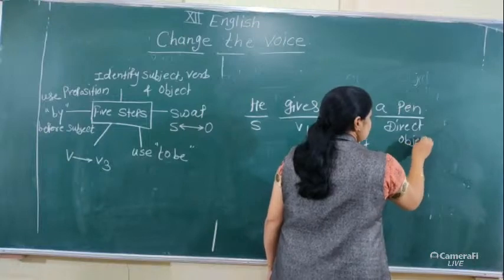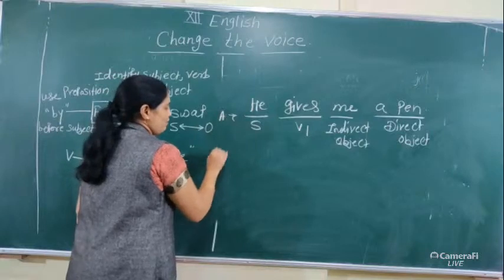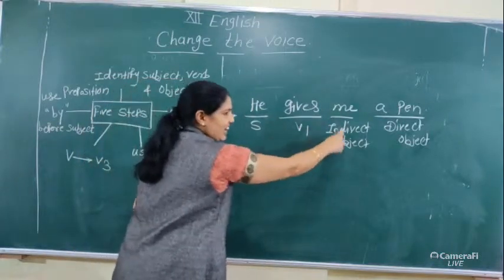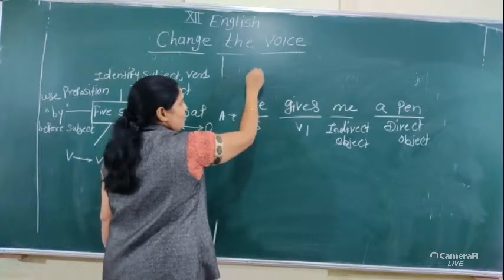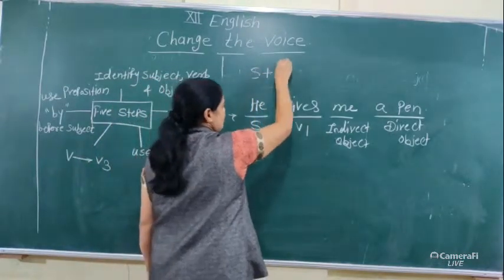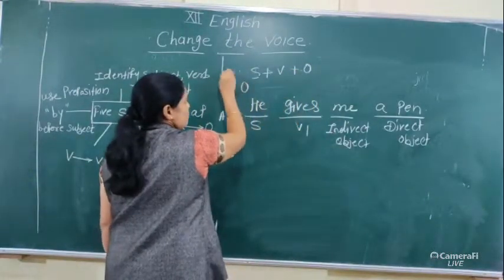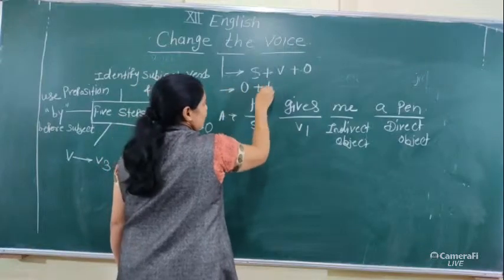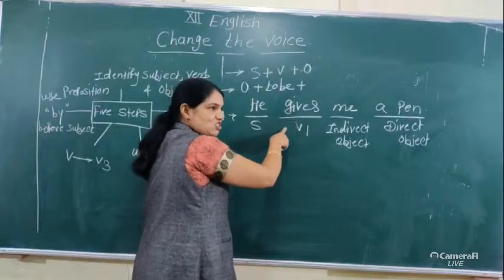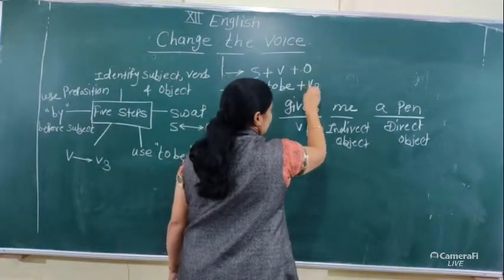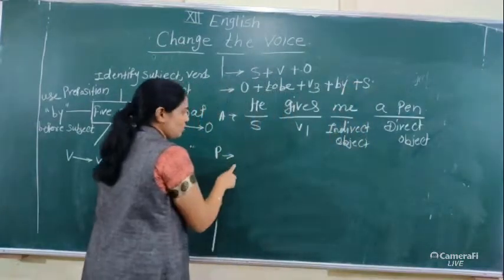Now there are two answers in passive voice. The first one is that when the indirect object comes into the place of subject, the structure of active voice is subject, verb plus object. The object comes into the place of subject, then the general structure to be formed according to the tense of the sentence, then use V3 form plus by plus subject.